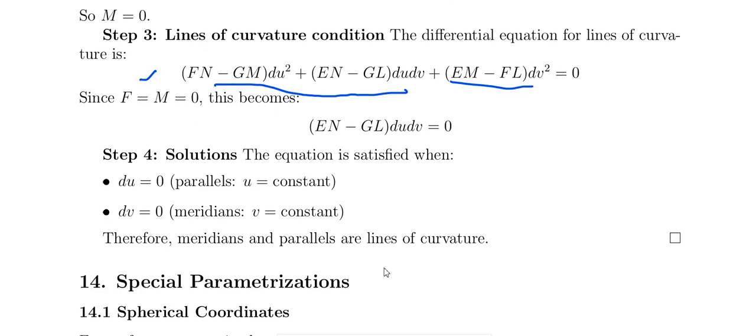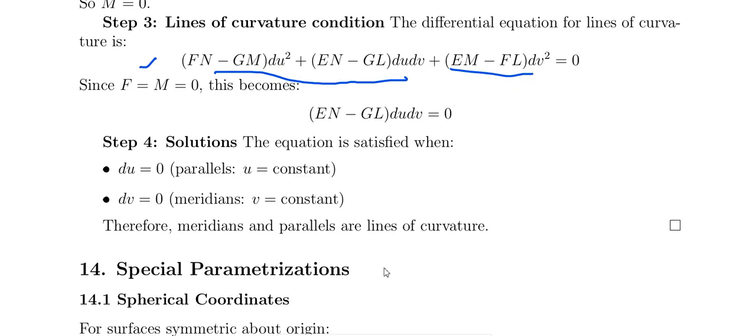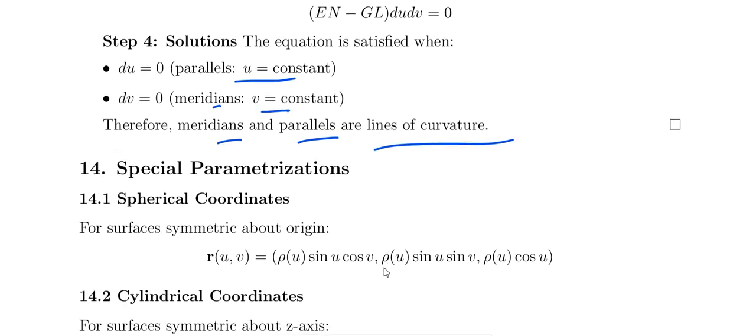Then the equation is satisfied when du equal to 0, that is parallel, that is u equal to constant, or dv equal to 0, meridian, that is v equal to constant. So meridians and parallels are lines of curvature. This is a very simple flow.